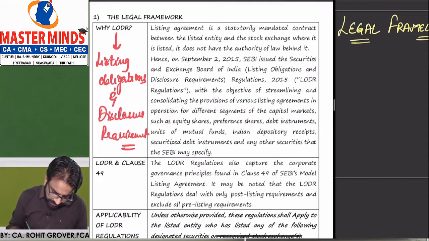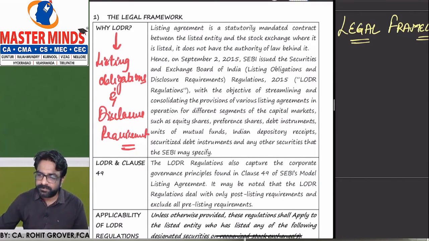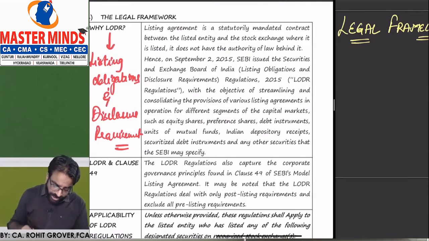Now say for example, equity shares are listed somewhere. Equity share LODRs are different, right or not? Preference share LODRs are different, debt instruments LODRs were different, units of mutual funds LODRs were different.